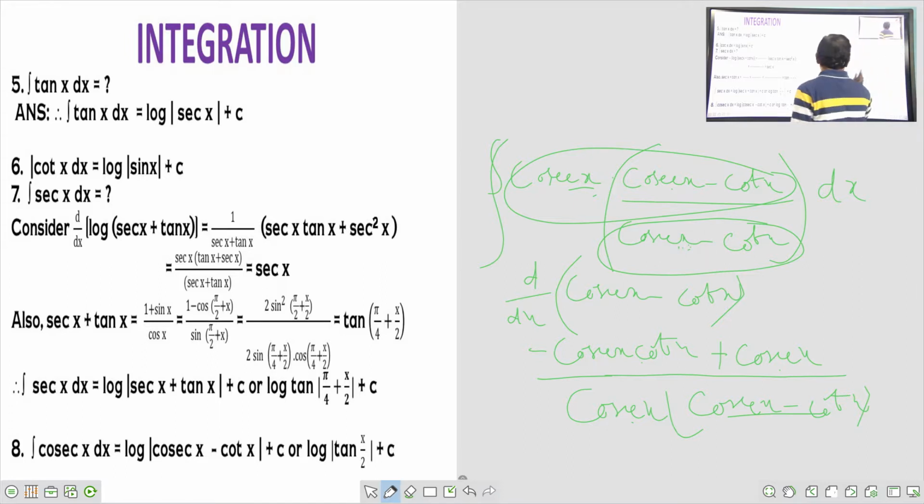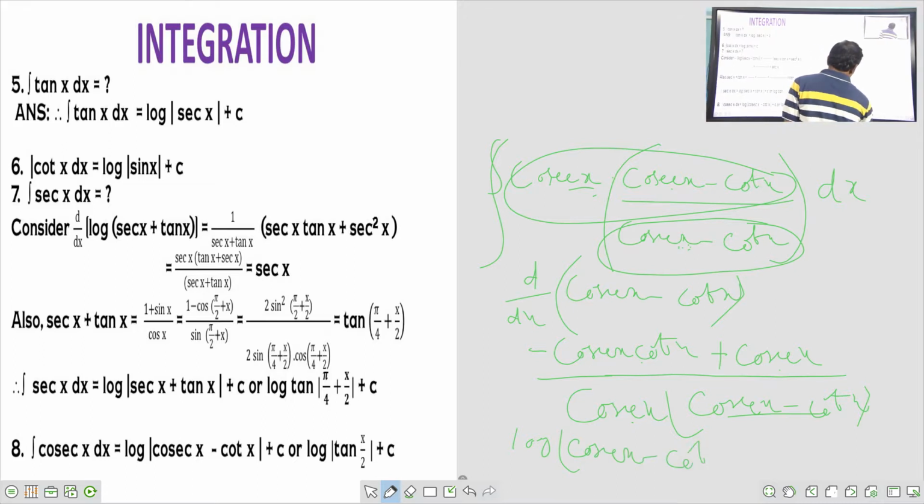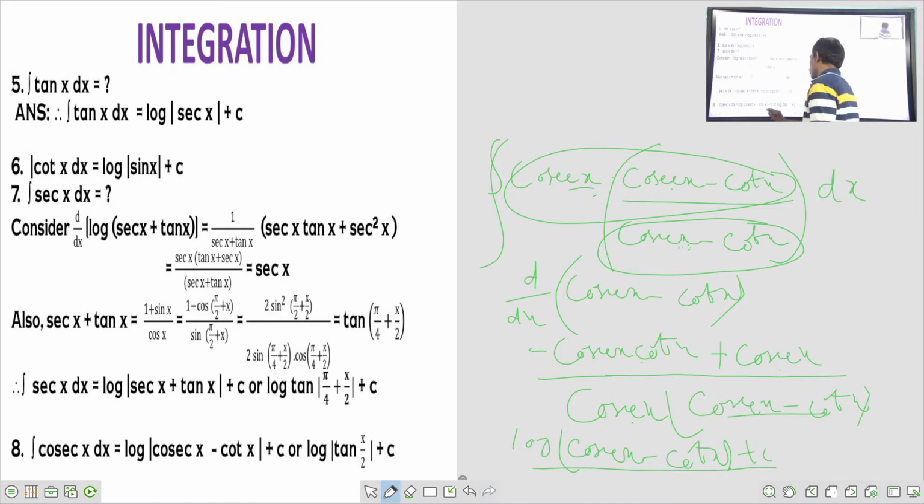What is the formula? Log of denominator. What is my denominator? Cosecant x minus cot x. So the answer is log of cosecant x minus cot x plus c. This is log of cosecant x minus cot x, or log tan x by 2. See how this one is coming.